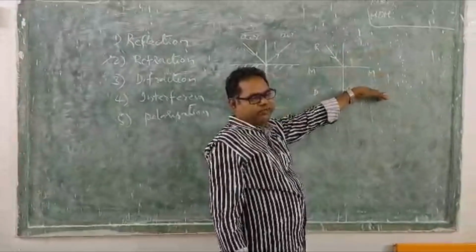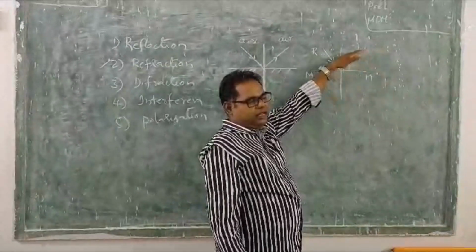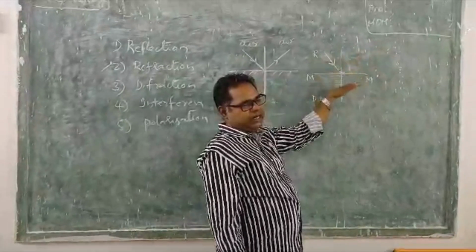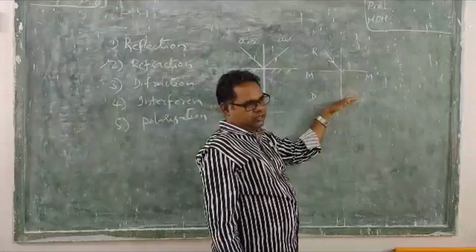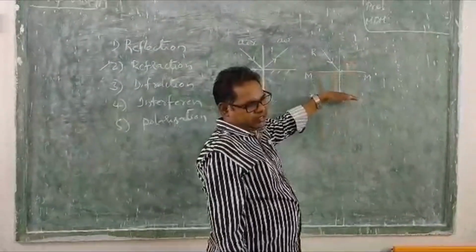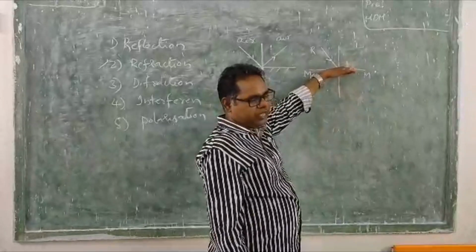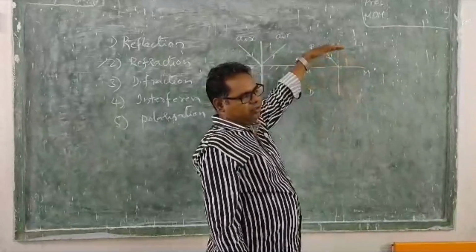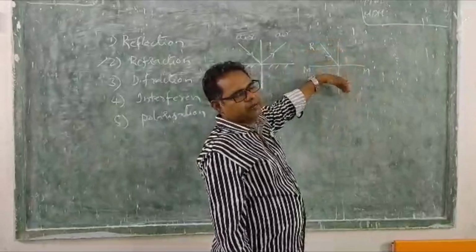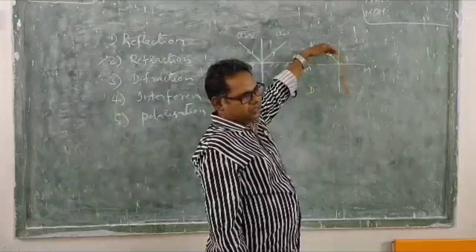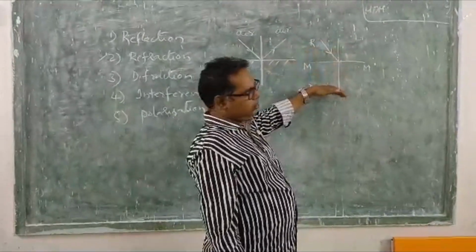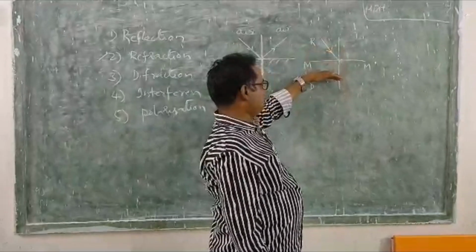Due to the change of its velocity, the direction of the light ray is going to change. It is taking diversion. The deviation of the light ray when it is entering from one medium to another medium is nothing but refraction due to the change of velocity.